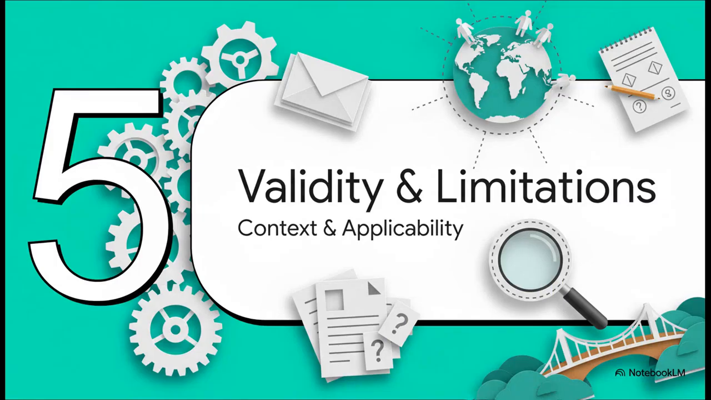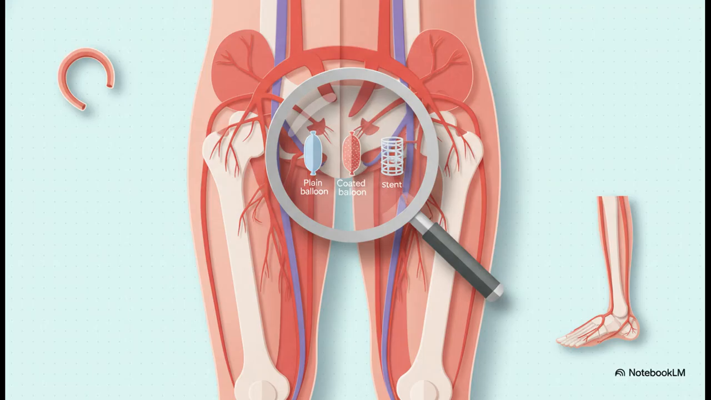Okay, so we have the results. Now we need to think about external validity and limitations. In other words, who do these results actually apply to? And how robust are they? This is so important. The external validity here is very specific. These findings are about an endovascular-only approach for femoral popliteal disease in CLTI. You absolutely cannot extrapolate them to other situations.